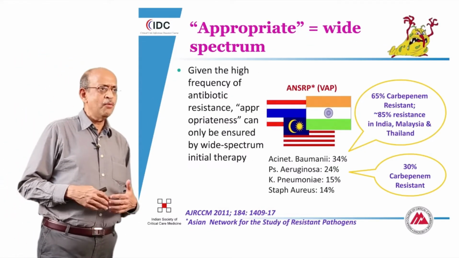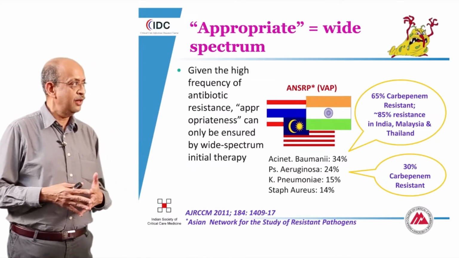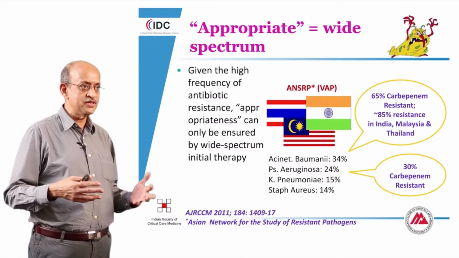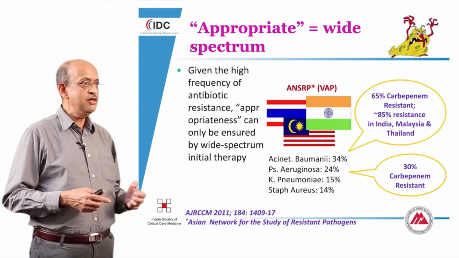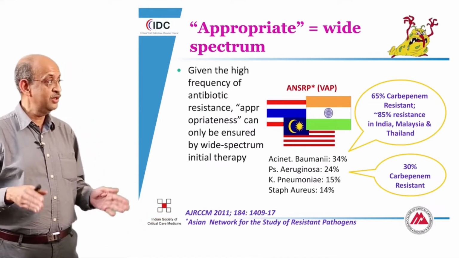Now, when we talk about appropriateness also, it is extremely important to recognize that in a country where there is a widespread occurrence of resistance, we need to be very clearly, very wide spectrum in the way in which we administer these antibiotics.